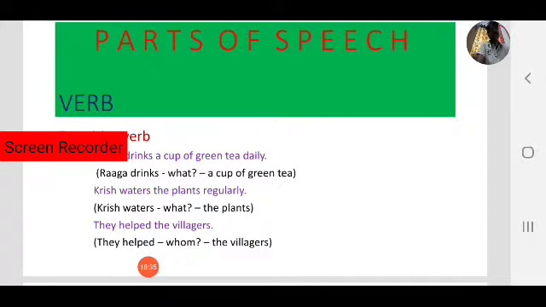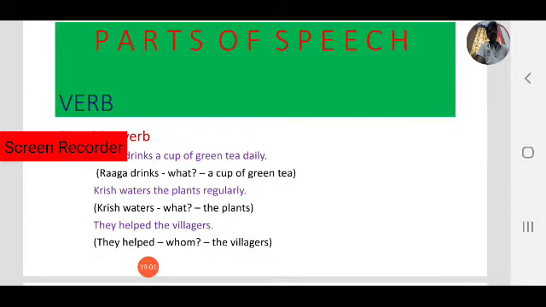By asking a question. They helped what? Or they helped whom? Do you get an answer? Yes, they helped whom? The villagers. So here the villagers is an object. What is the main verb here? Helped is a transitive verb.